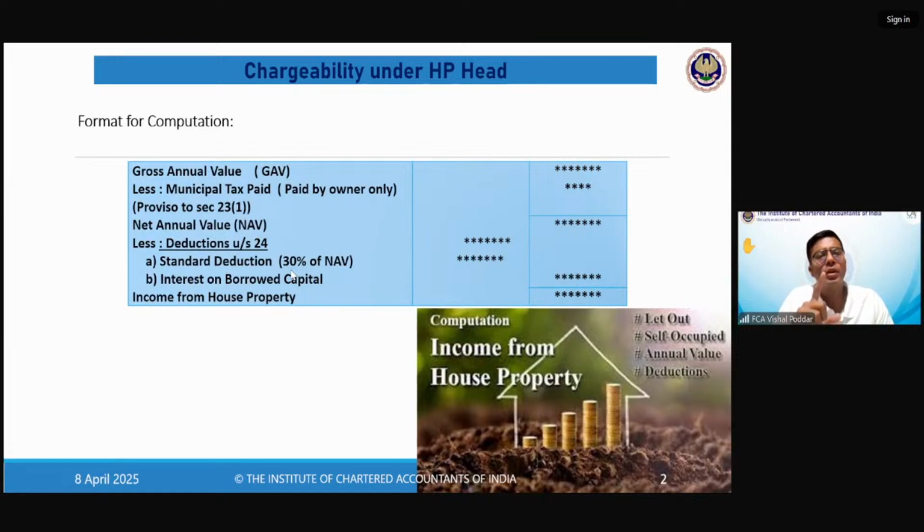Now, this is important when you are solving sums, because when we keep this format in mind, we presume that any sum on house property will give me all the details. Many times it may not happen so. For house property, you may be given only one line: during the year, Vishal received rupees 20,000 per month as rent for the shop which he has given on rent.